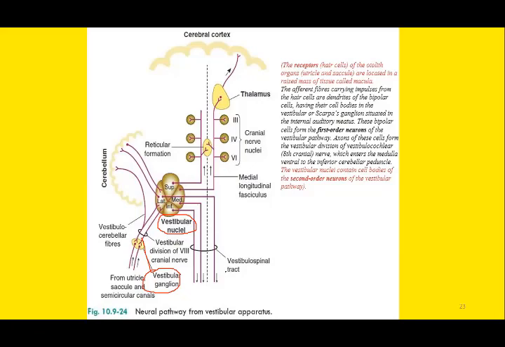Some will be carried by the vestibulospinal tract, and these fibers will terminate within the spinal cord. Some of the fibers will be carried upwards towards the reticular formation. There are other fibers which terminate at the 3rd, 4th, and 6th cranial nerve nuclei. The remaining fibers ascend till the level of thalamus, and the remaining chunk will terminate at the cerebrum.